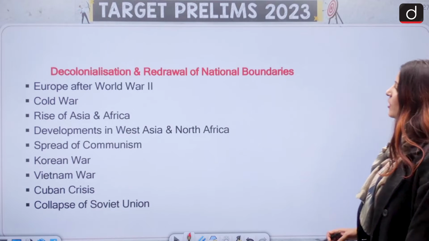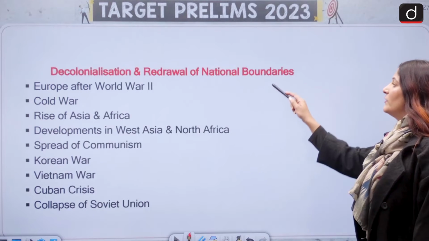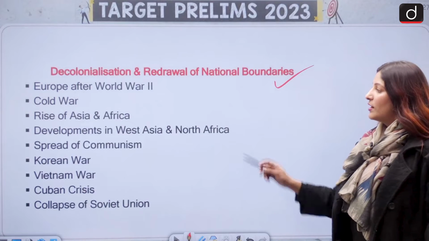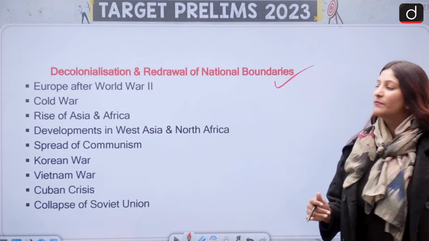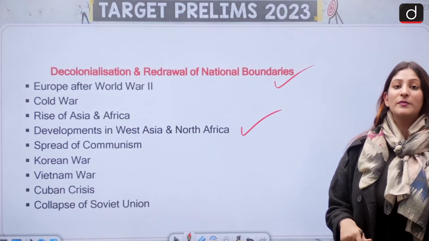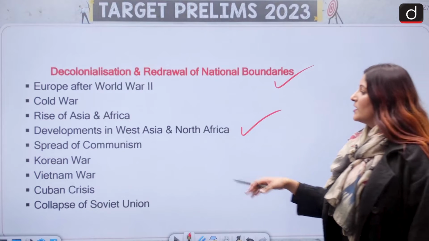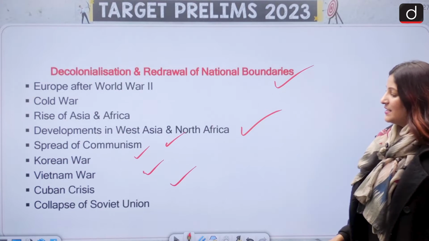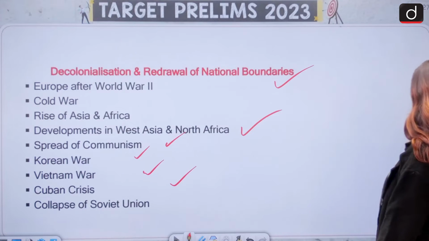Moving ahead, decolonization and withdrawal also of the national boundaries. Europe after World War II, Cold War, rise of Asia and Africa, how they rose. Development in West Asia, North Africa. Now this is also important from the perspective of international relations. Spread of communalism, Korean, Vietnam and Cuban crises, and the collapse of the Soviet Union.